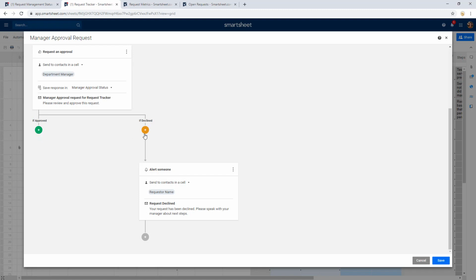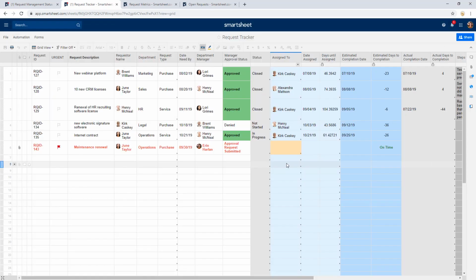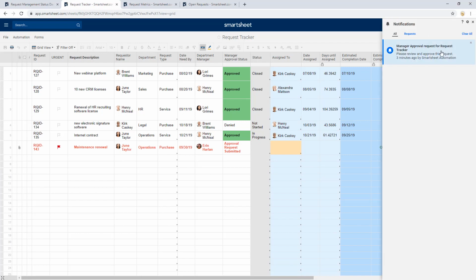And of course, if it's approved, that's great. If it's declined by the manager, then we also want to send an alert back to the requester, letting them know that their request has been declined and they need to speak to their manager about next steps. Having all these rules directly on our sheet really takes the manual out of this process and kicks this work off for us automatically. And then for myself, if I'm the manager, I will actually see up here in my notification center that I have a new approval request.